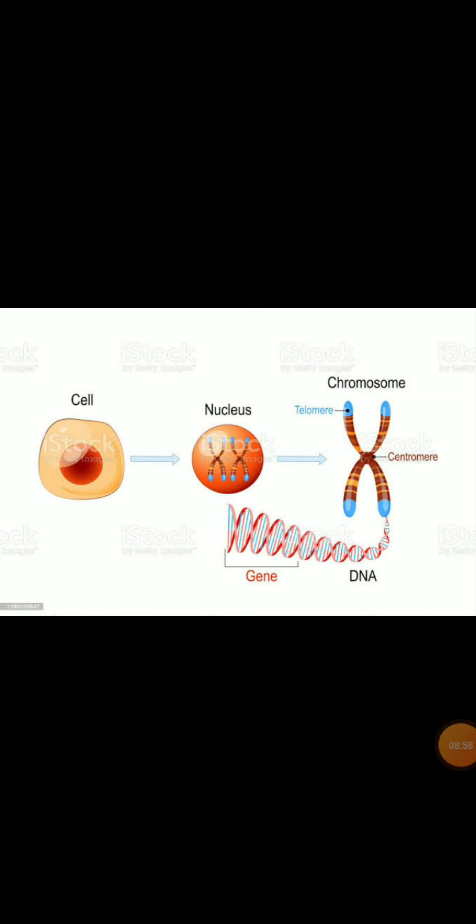What is the full form of DNA? It is deoxyribonucleic acid. What is this DNA? DNA in the cell nucleus is the information source for making proteins. Please remember this: the DNA in the cell nucleus is the information source for making proteins.